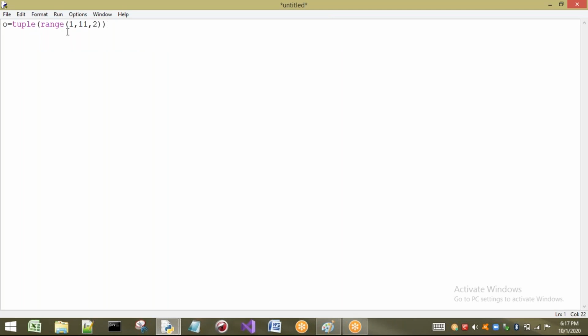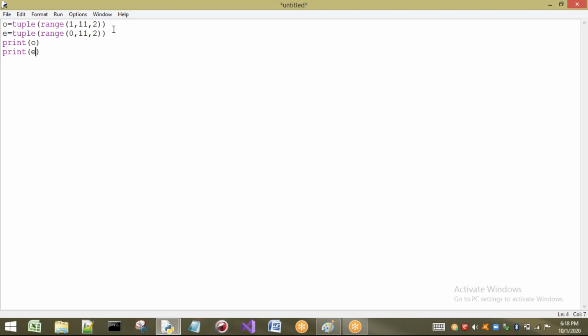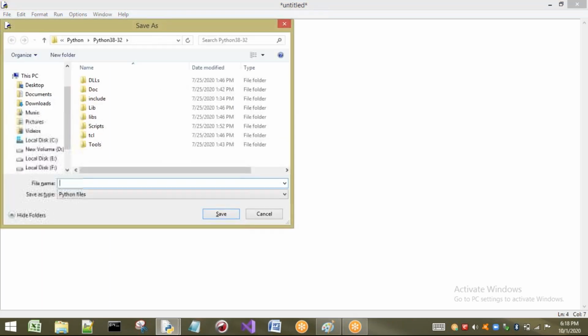That means here from 1 it will be considered up to 10, and the step is 2. That means first it will consider 1, next 3, next 5, next 7, and next 9. Right, completed. Now if I want to use the same concept for even numbers, how can I use it? Just I will do the same thing, but I will start from 0 and I will take up to 11, no problem, and step is 2. So if I print o and if I print e, you can observe that in one tuple we are going to have odd numbers, in another tuple we are going to have even numbers. Okay.